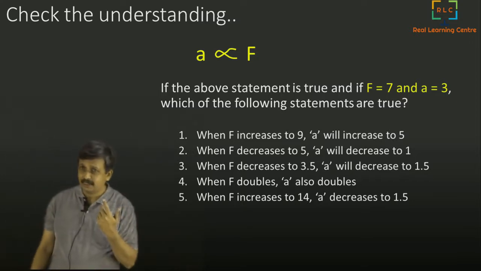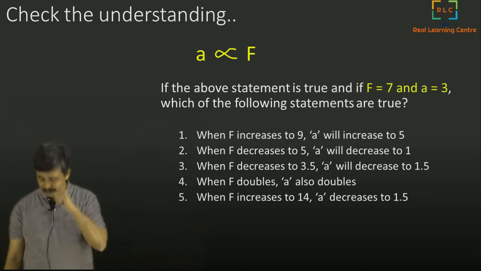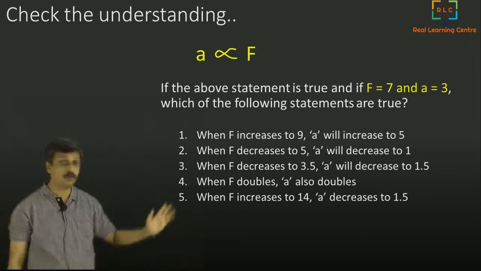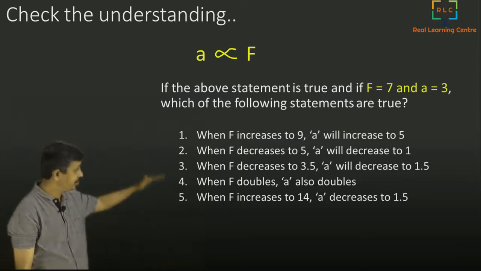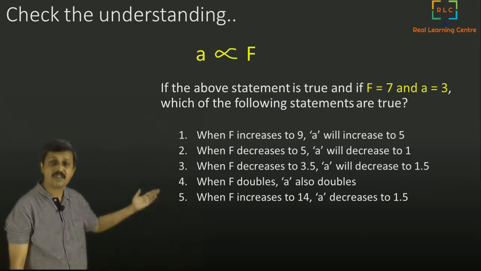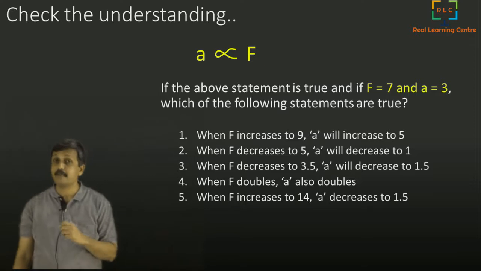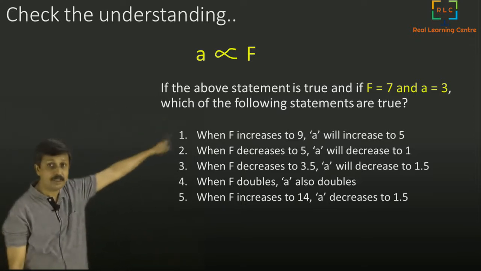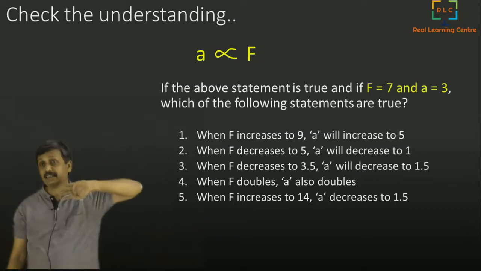Is it aligned with my statement that A is proportional to F? Please go through each one of the statements. See whether any of these statements is true or false in terms of the original statement. The original statement is A is proportional to F, and the original information is F is 7 and A is 3.